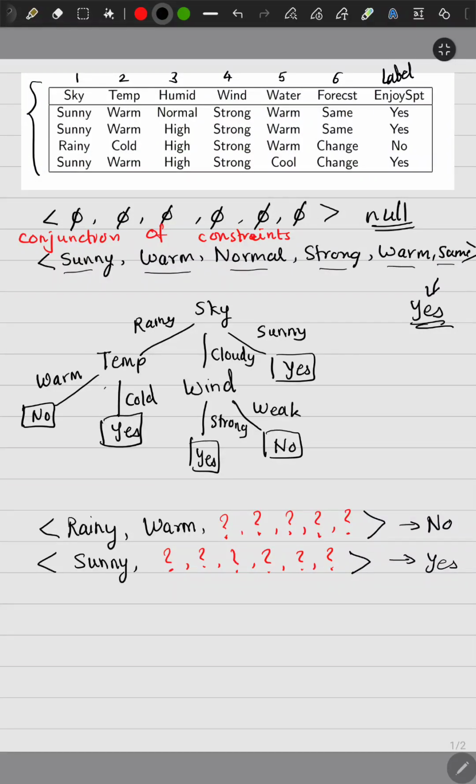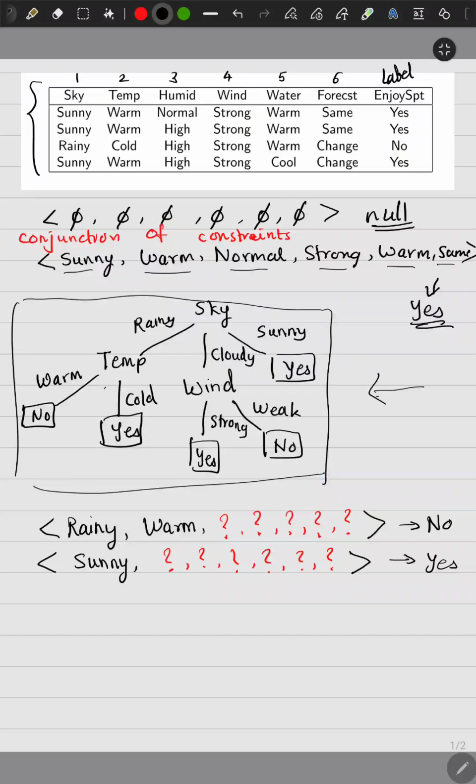No. This is hypothetically assuming there are tens, twenties or hundreds of rows in the data set, and based on that data set I train and get this particular tree. So this is the interpretation of this decision tree in terms of conjunction of constraints notation.